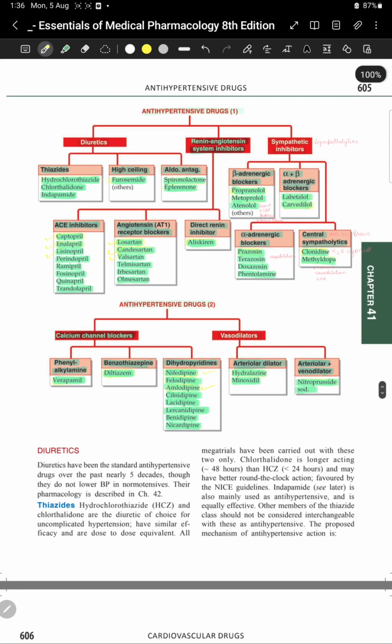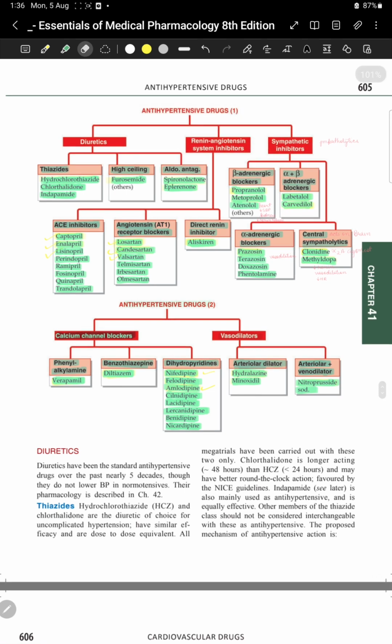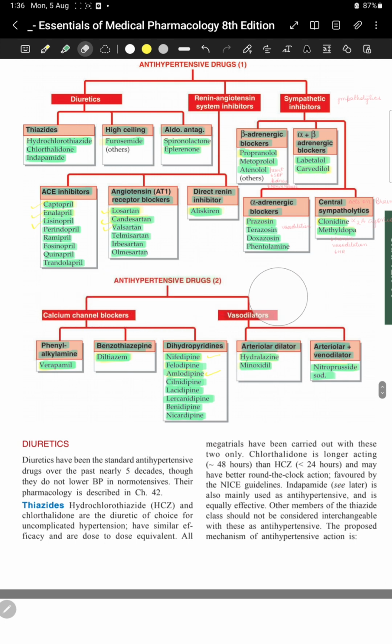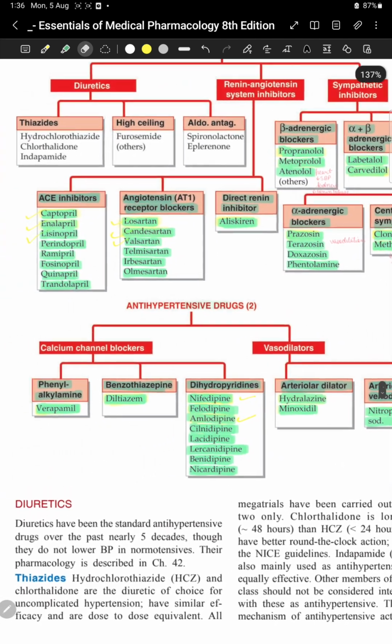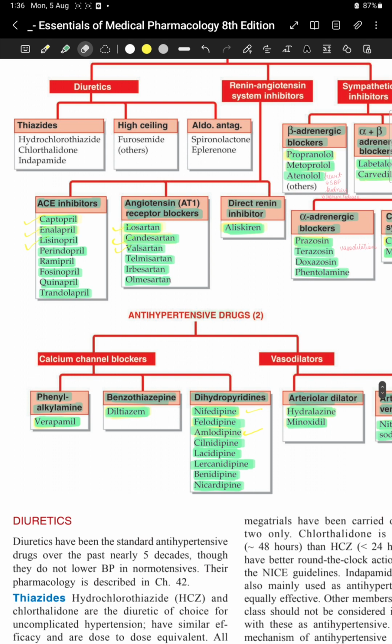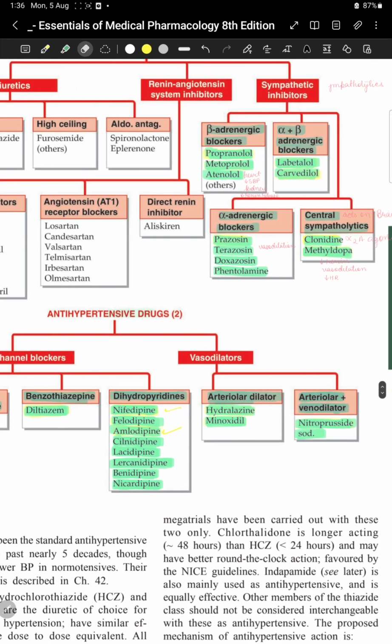Okay, so the broad categories were diuretics, renin-angiotensin system inhibitors, sympathetic inhibitors, then calcium channel blockers, and then vasodilators. Diuretics, three categories: thiazides, high ceiling, and aldosterone antagonist. Then renin-angiotensin system inhibitors, also three categories: ACE inhibitors which end with the word pril, angiotensin receptor blockers which end with the word sartan, and direct renin inhibitor which is aliskiren.